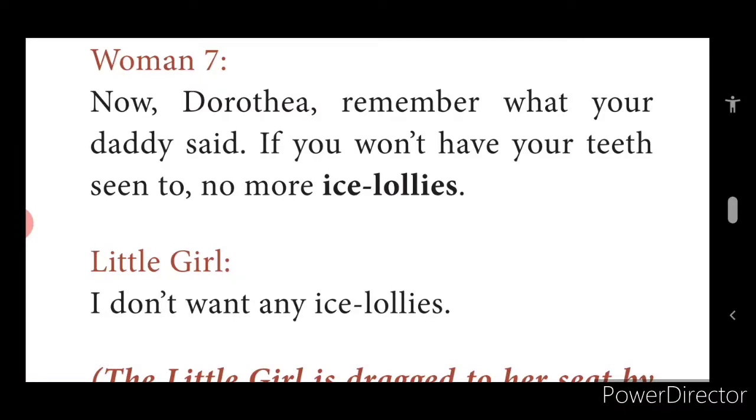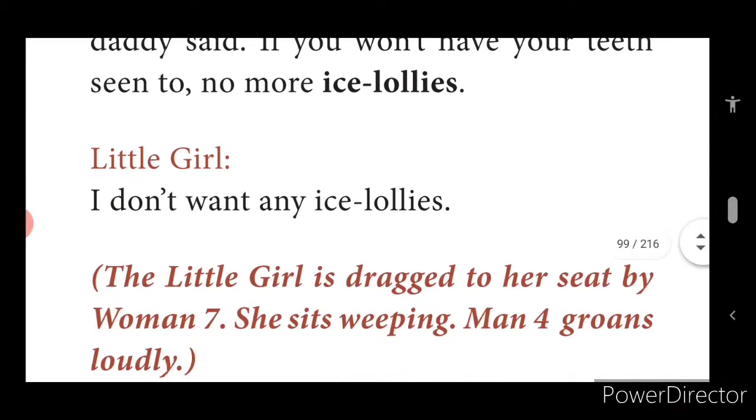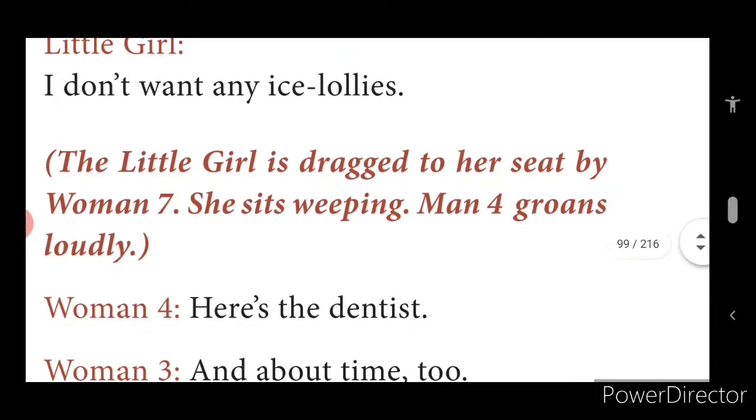Now, Dorata's mother says, see, if you don't see the clinic, remember what daddy has said. Daddy said no more icy lollies, nothing. No ice creams, no sweets, no lollies. Lollies in the sense lollipops. And Dorata says, I don't want any more, mother. I don't want ice creams, lollies, chocolates, all. No, I don't want any more. She says it just because she doesn't want to visit the dentist. That's the reason.